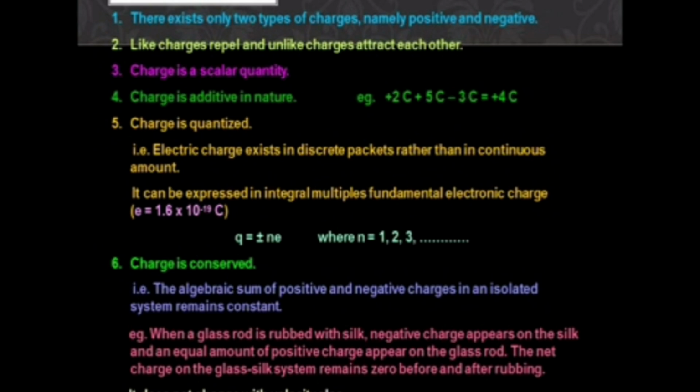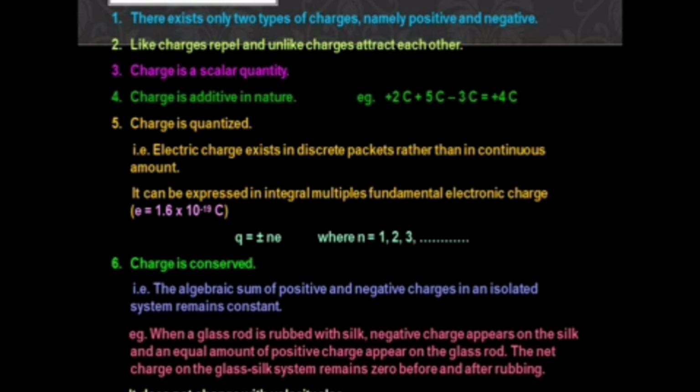When a glass rod is rubbed with silk, negative charge appears on the silk and an equal amount of positive charge appears on the glass rod. The net charge on the glass and silk remains 0 before and after rubbing. So charges can only be transferred; they are not produced and not destroyed.